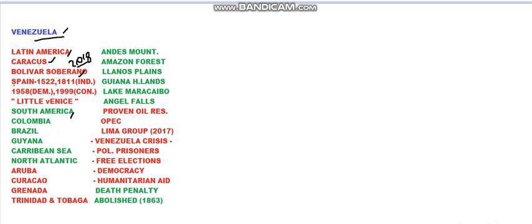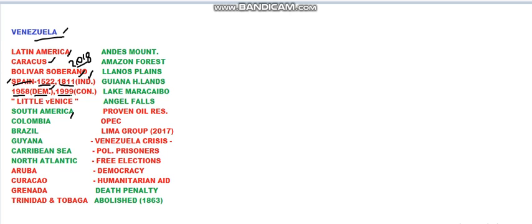Venezuela used to be a Spanish colony, and the Spanish went there in 1522, and from then till 1811, when Venezuela got its independence, there was Spanish rule, or the colonies of Spain, in Venezuela. And in 1958, Venezuela declared itself a democratic country. It opted for this form of governance.